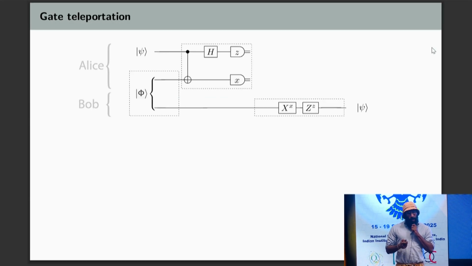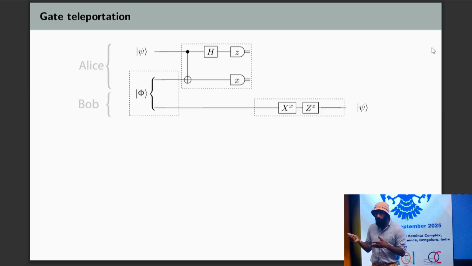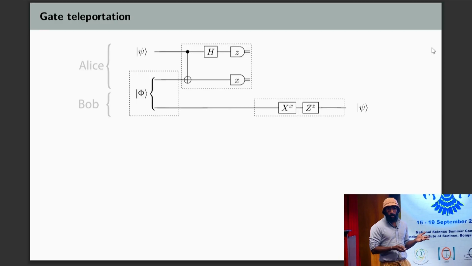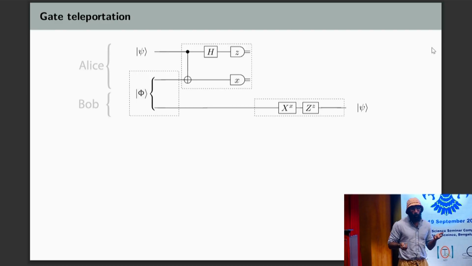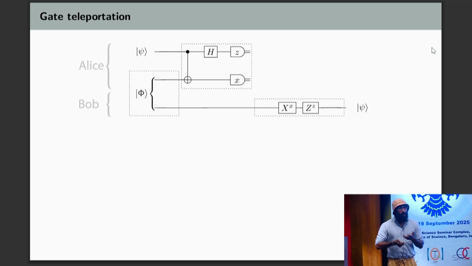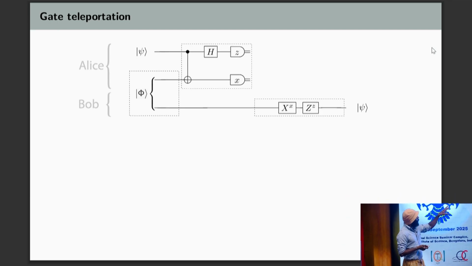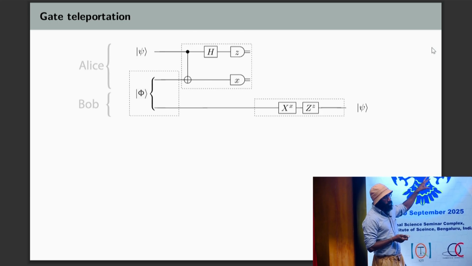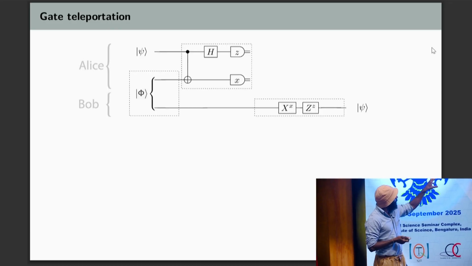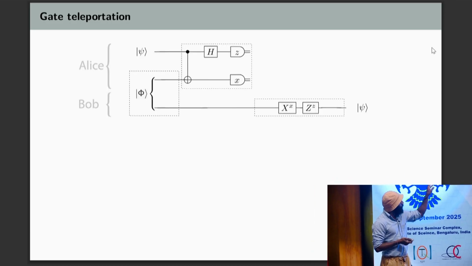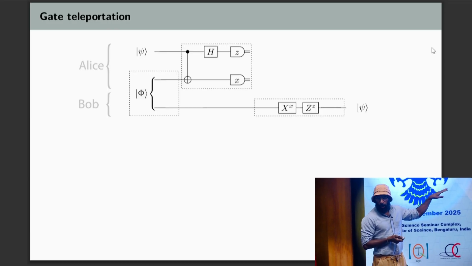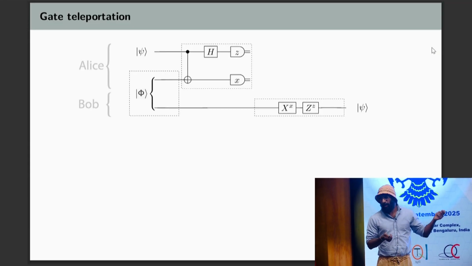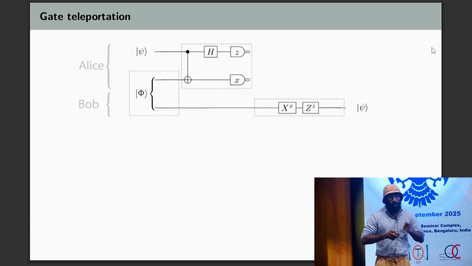The typical way that we do this, introduced by Gottesman and Chuang, is to use gate teleportation. So I'll introduce that protocol step by step. Here is the normal teleportation protocol, broken up into boxes. You prepare the Bell state, then Alice performs a Bell measurement on her pair and communicates the result, and then Bob performs a correction operator on his line, and at the end he has the initial input state that Alice tried to send him.